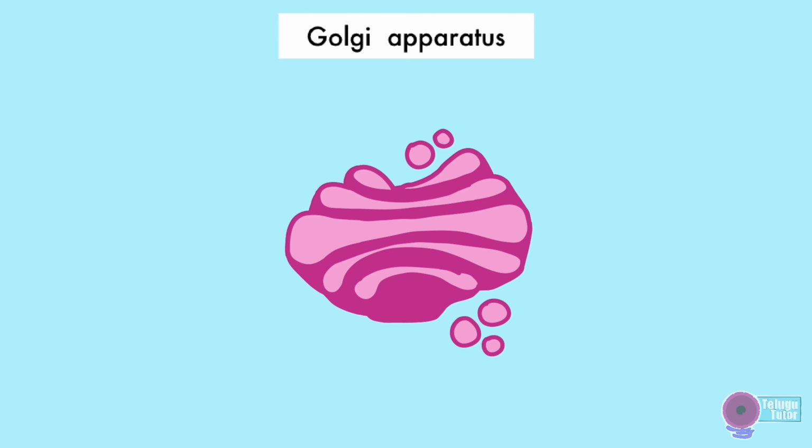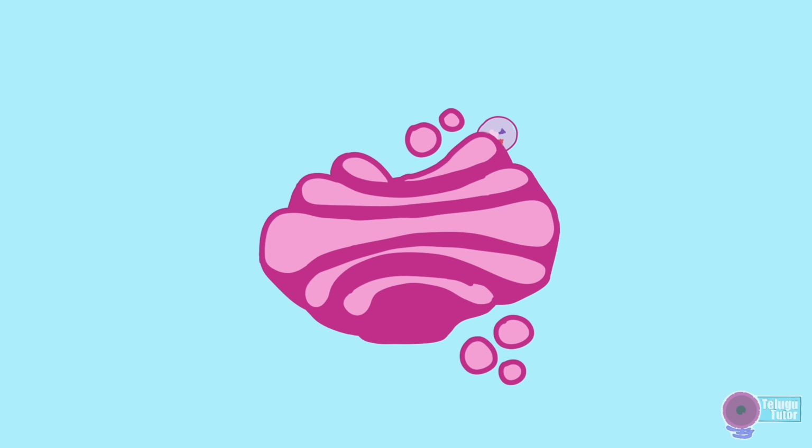The vesicle that is pinched off from the rough ER reaches the Golgi body, and the Golgi body further modifies the proteins by folding them and by adding materials like lipids and carbohydrates, and once again they are made into vesicles and pinched off to various parts of the cell. The Golgi body packages waste material into vesicles for excretion, and also packages proteins into a membrane-bound organelle called the lysosome.